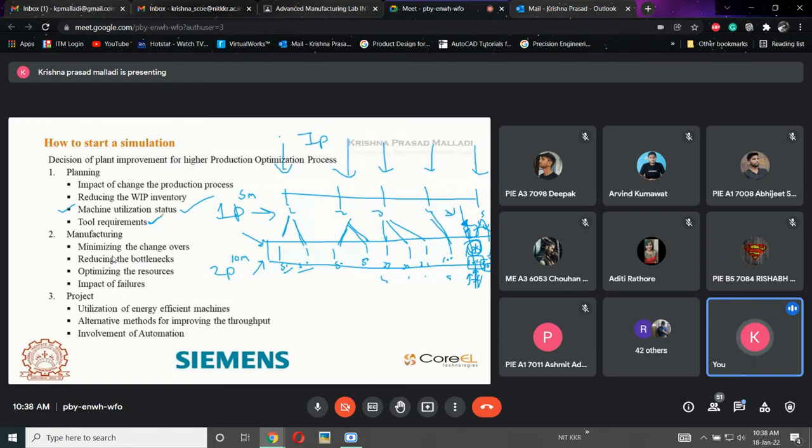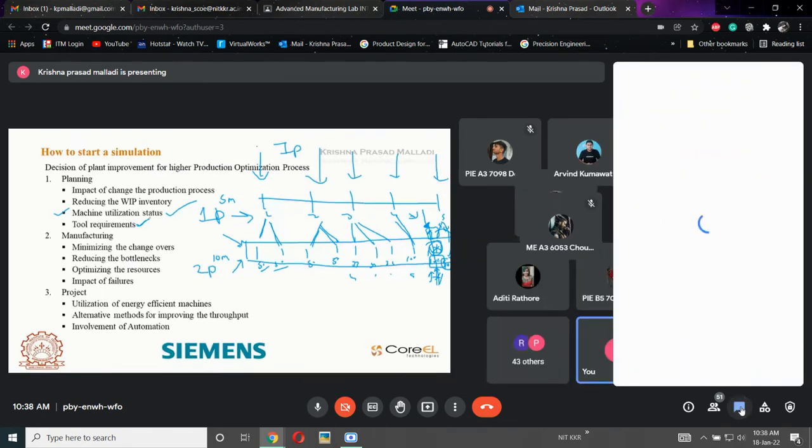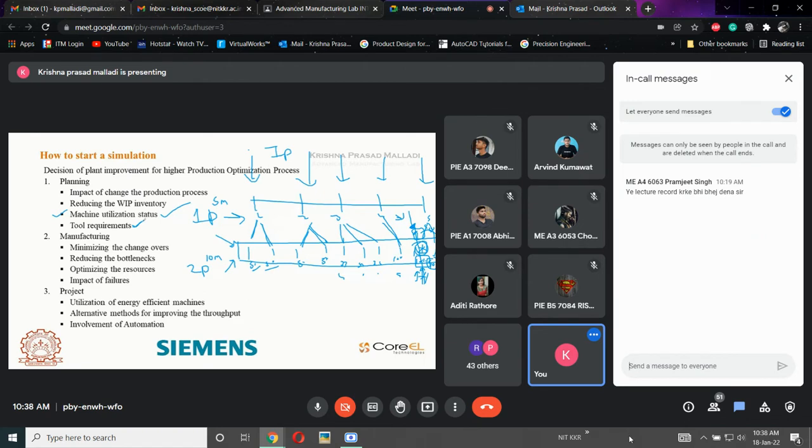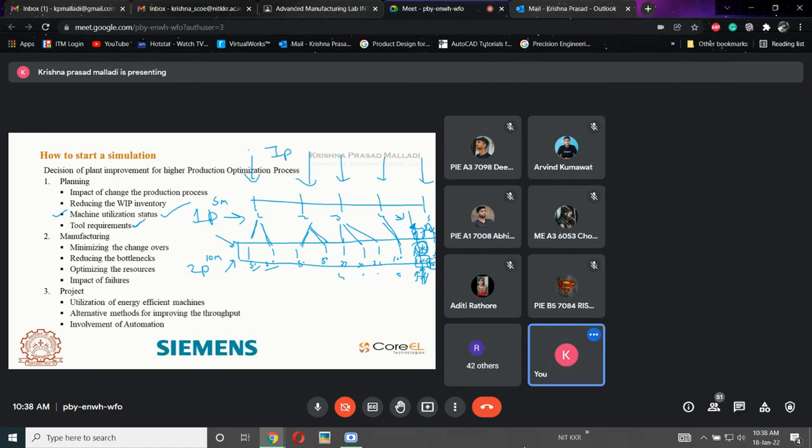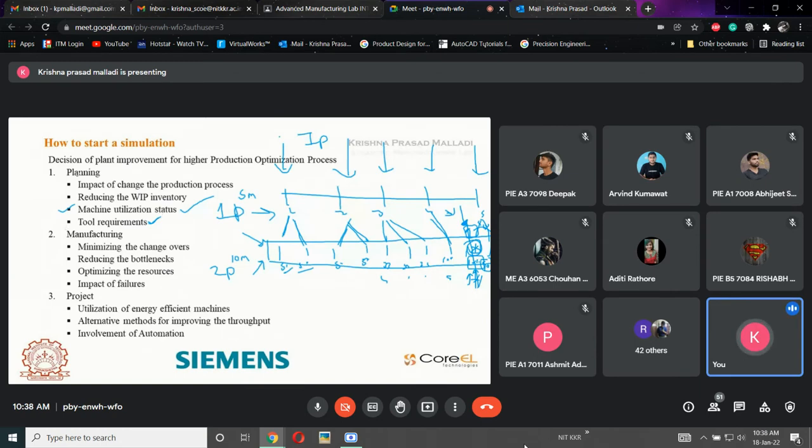Why is there a need of planning on tool requirement? See, in the planning phase, there is this tool requirement. What is the need of tool requirement in the planning phase? We estimate if the tool is available for the process or not. Yes. See here, in 1P, there will be 5 different processes. Out of these 5 processes, it is running continuously 24/7, and it is running 365 days in a year.